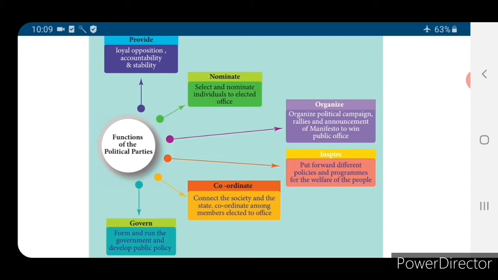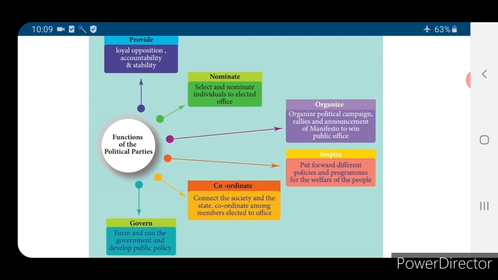Immediately the other party will say, we will give a free pass to the children, even in the train or in the bus, and also a free bag and free lunch. Like that each and every party will say, if you vote for us, we will do like this. That is the inspiration.